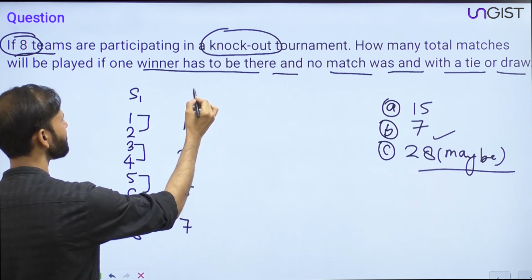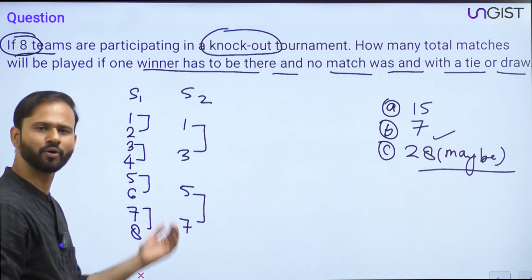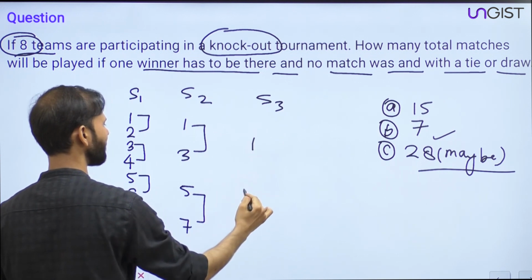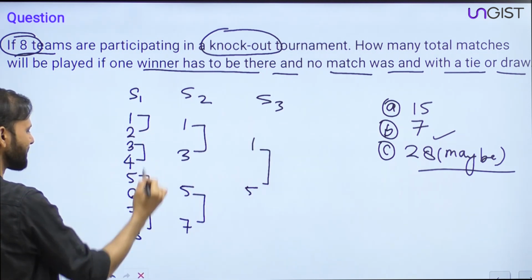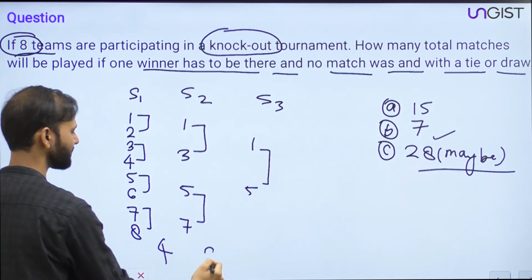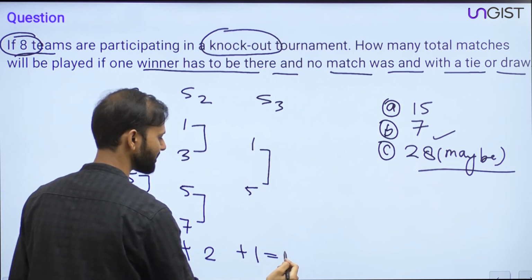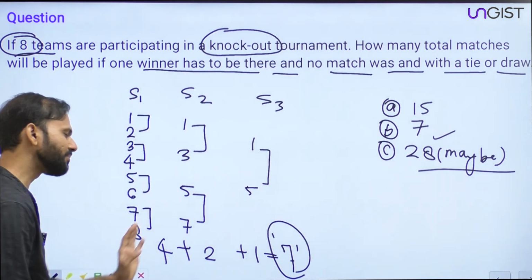Now stage number 2. How many matches? 2 matches. Now stage number 3. Here 1 is the winner and here 5 is the winner. So total how many matches are here? 4 matches. How many here? 2 matches. And here? 1. So 4 plus 2 plus 1 is how many matches? 7 matches. So everyone, total matches are 7.